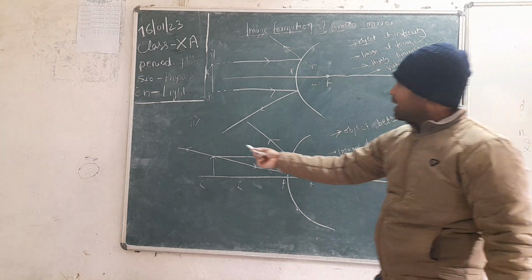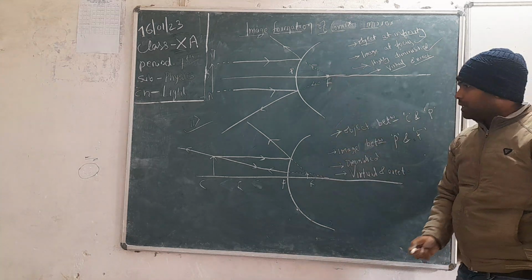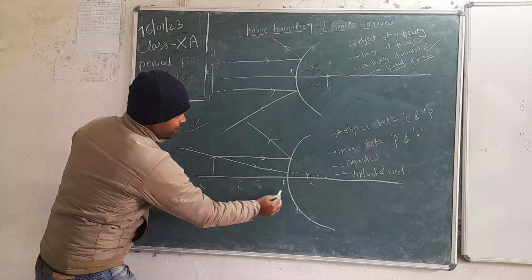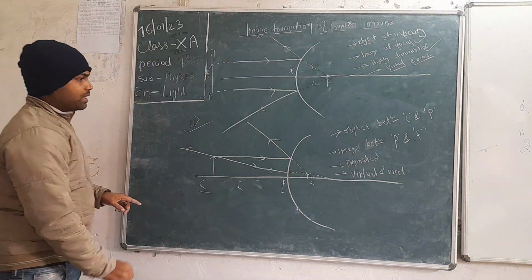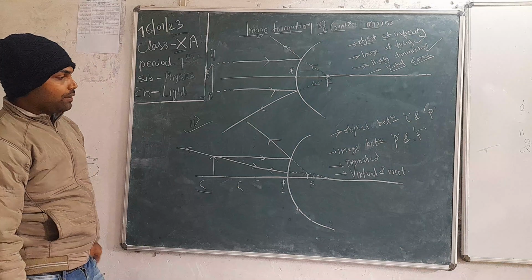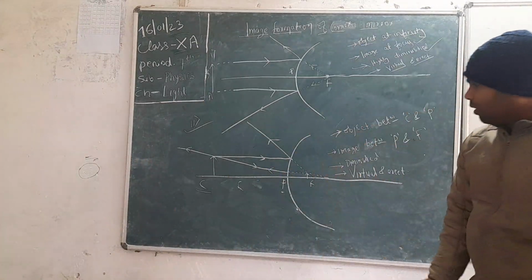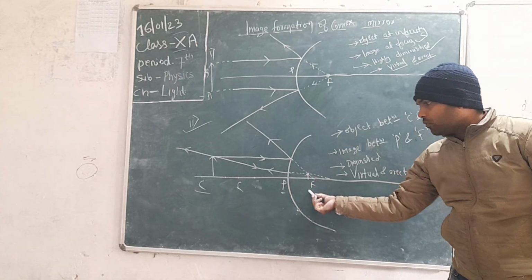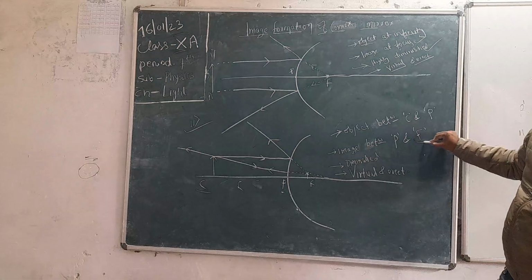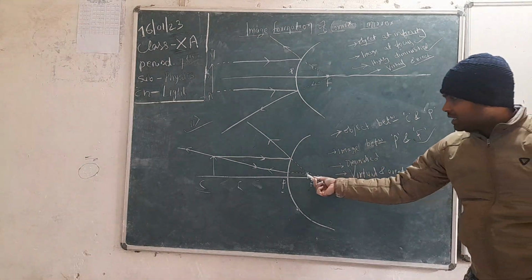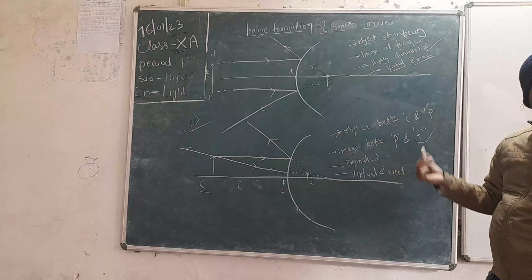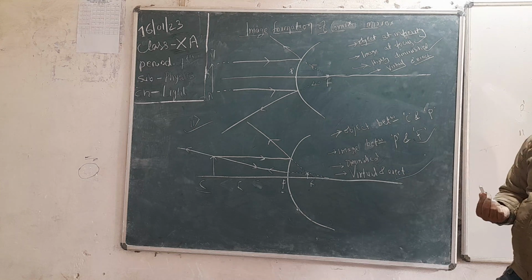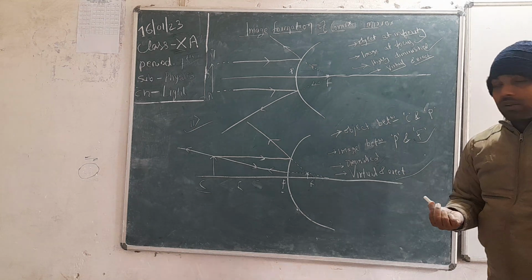Okay. In the second case of convex mirror, this is the convex mirror and the object is kept between pole and center of curvature. So tell me, where is the image formed in this case? Sir, between focus and pole. Between pole and focus. And the image is formed between pole and focus, and you can see this image size is diminished. Okay? And we already know that the image formed by convex mirror is always virtual and erect. Okay? Yes, sir. Going to the next topic.